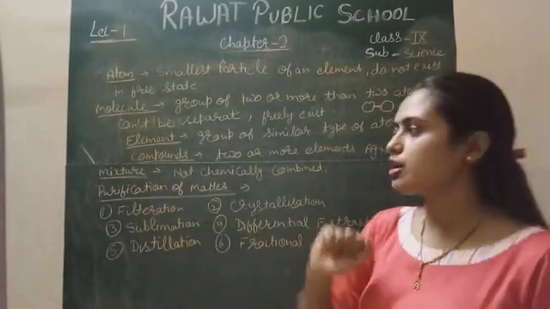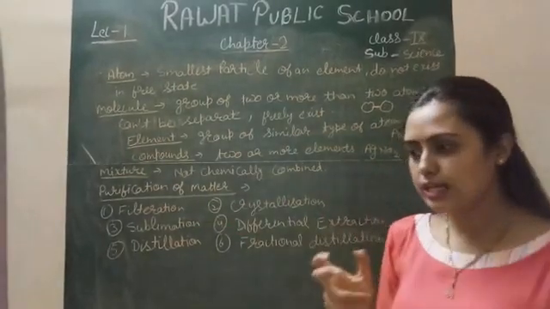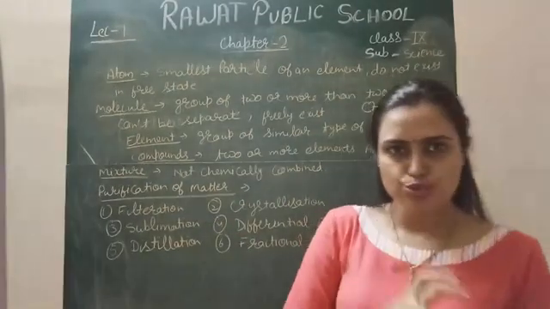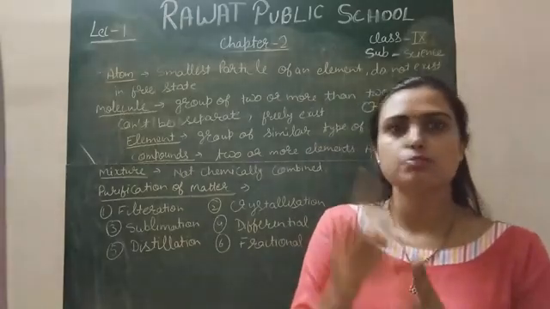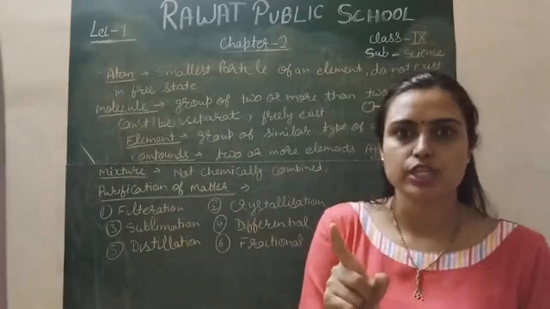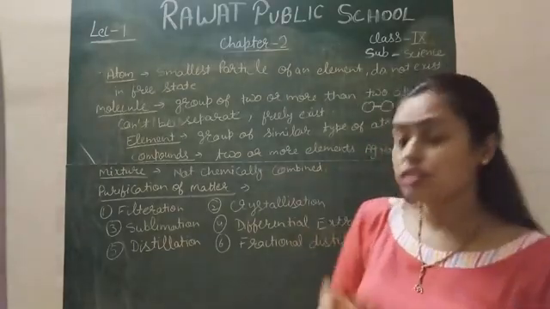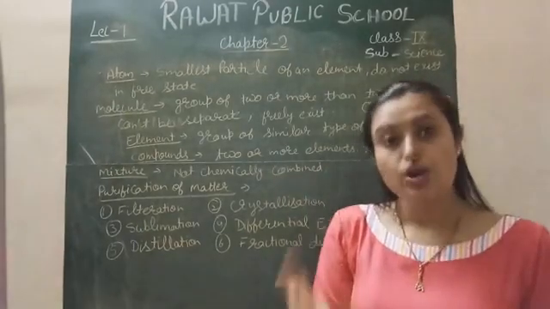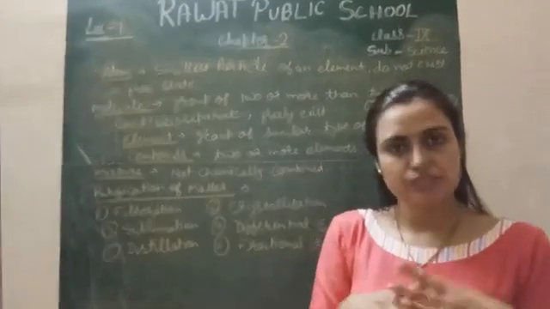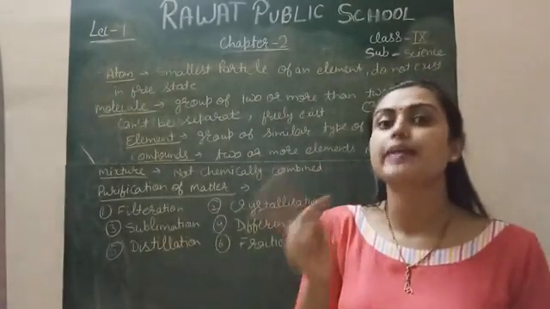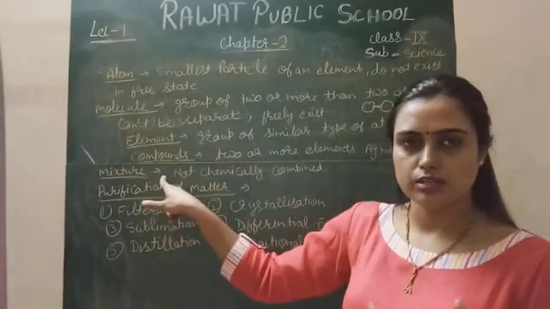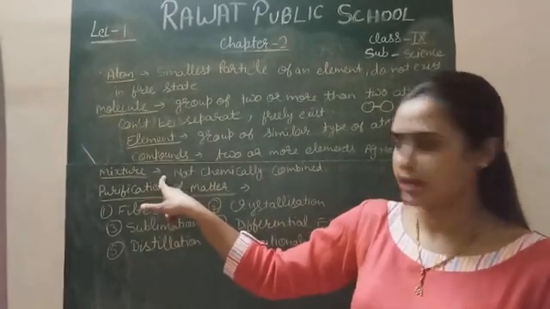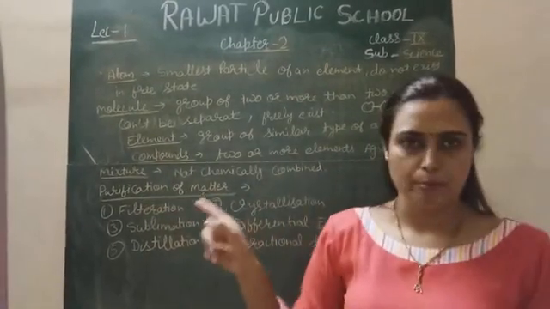Next is a mixture. A mixture is a composition of two or more elements or compounds that are physically mixed, but not chemically combined with each other. When two or more elements or compounds mix with each other physically, not chemically, that composition is called a mixture. Actually they are not chemically combined.